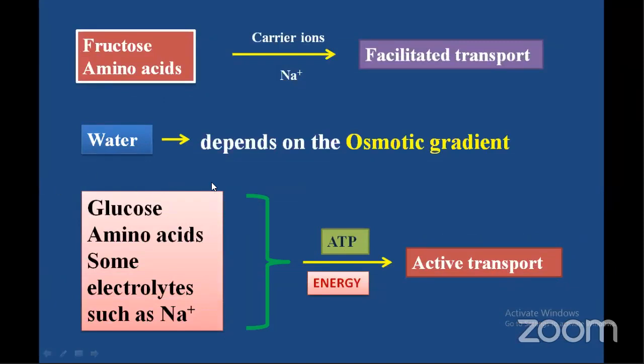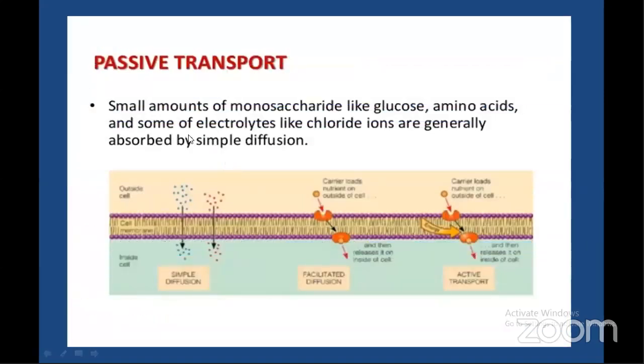Next, water is always transported or absorbed by simple osmosis. Osmosis is nothing but movement of substances or liquids from the region of lower concentration to higher concentration. And certain substances, glucose, amino acids, some electrolytes such as sodium. You just make a point over here.